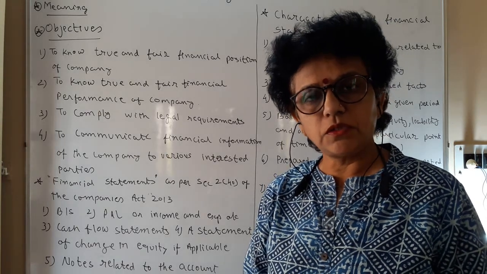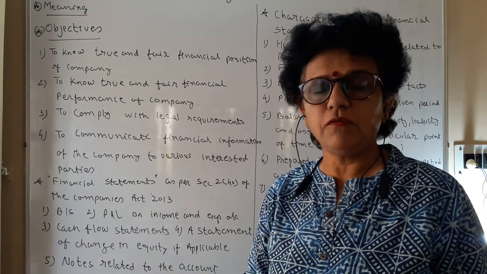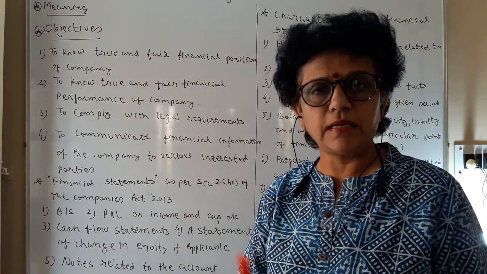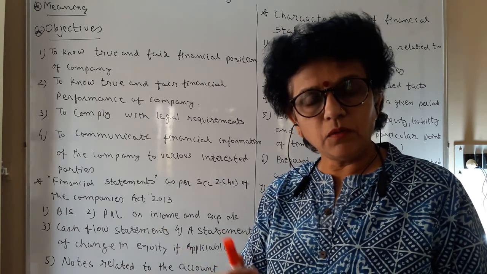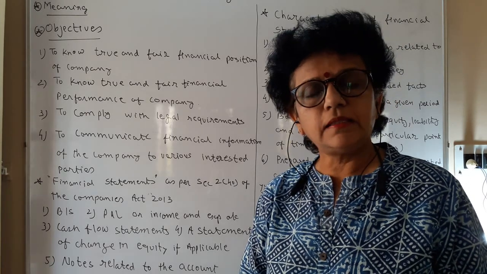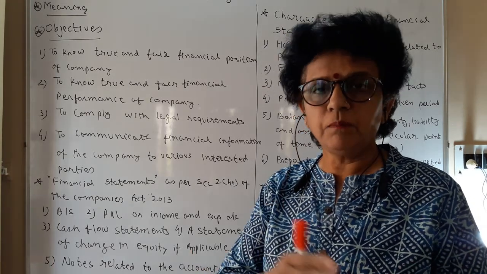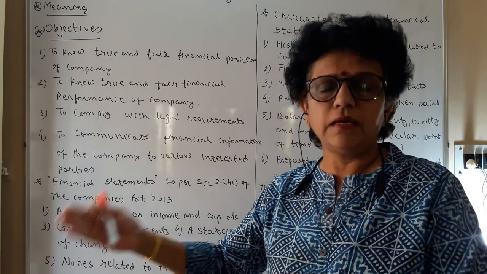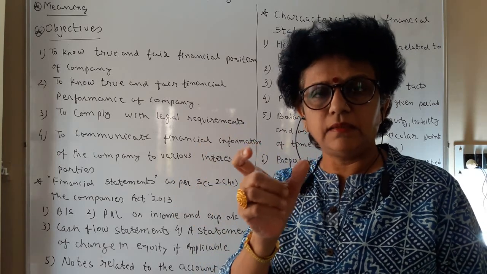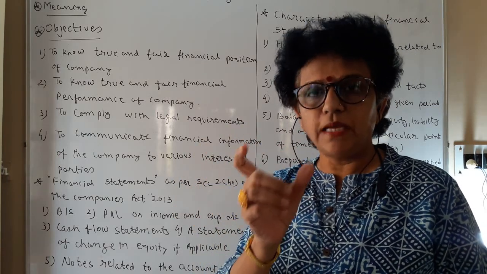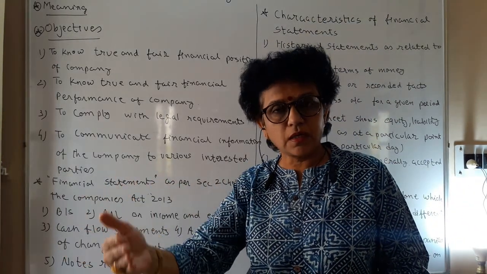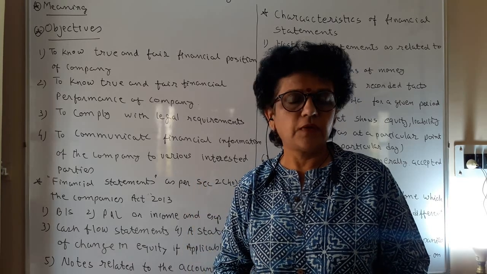A company, as we know, a joint stock company, has n number of owners, and all the owners are far from the company and the company's management. They are only called once a year to attend the annual general meeting, and they have no rapport with the company's administration, management, and what is going on in the company. So the only common tool by which the management is able to transmit information is the company's final accounts.